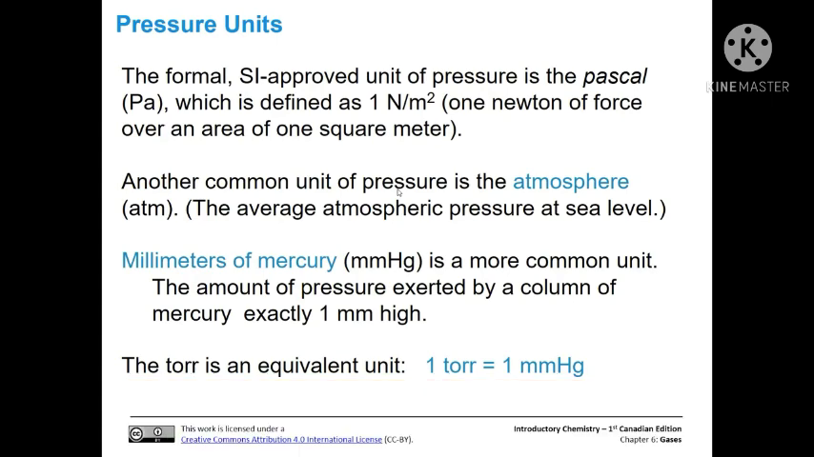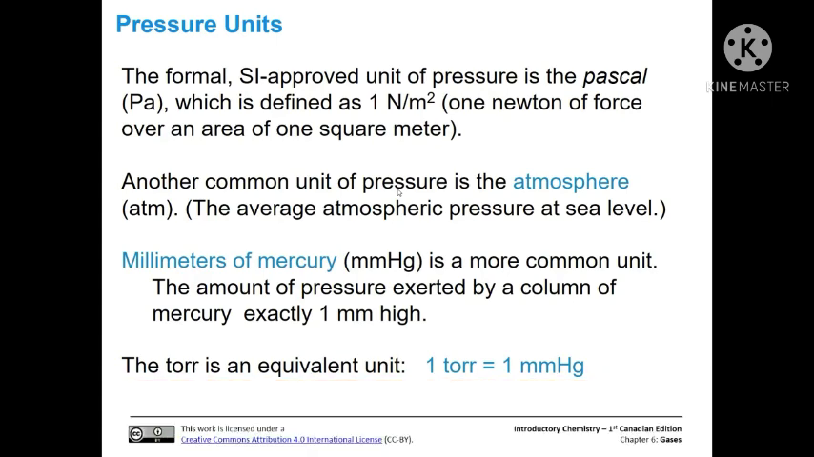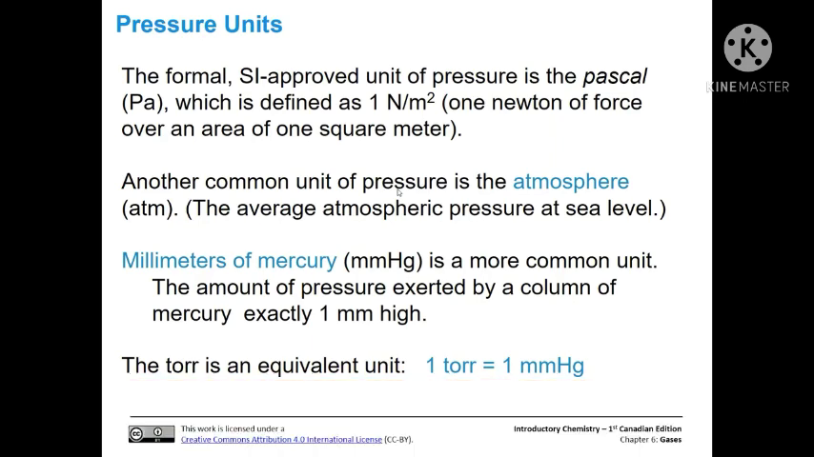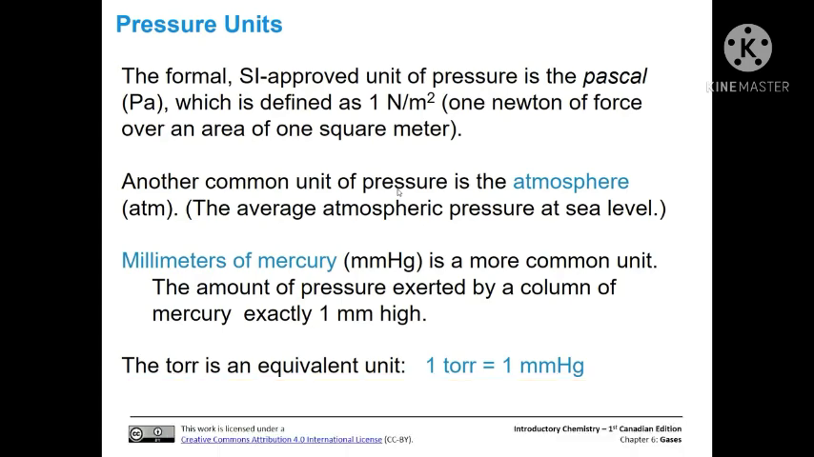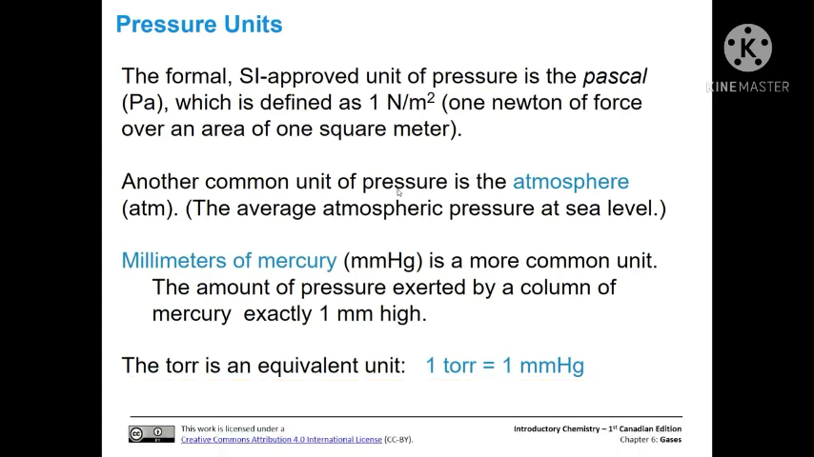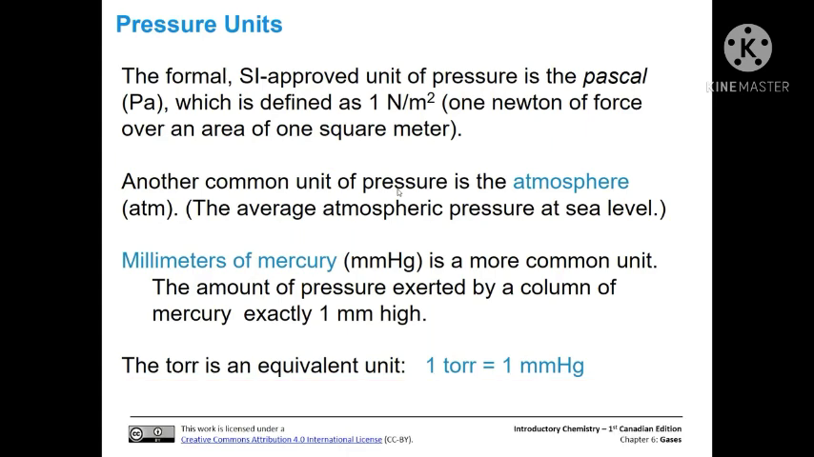Another common unit of pressure that I already mentioned is the atmosphere, which is basically the average atmospheric pressure at sea level. This can also be described in millimeters of mercury, a much more common unit, which is the amount of pressure exerted by a column of mercury that's exactly 1 millimeter high. So it exerts 1 millimeter of mercury pressure. That unit was actually renamed the torr, which is an equivalent unit. So 1 torr is equal to 1 millimeter of mercury.